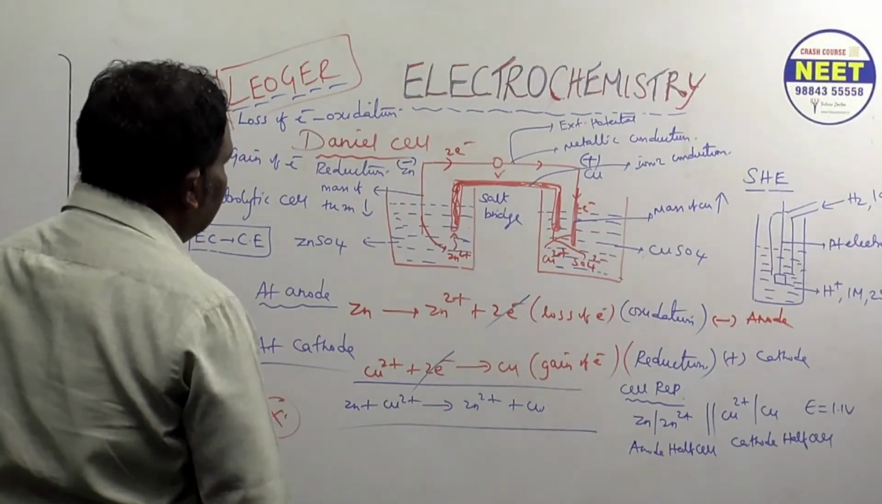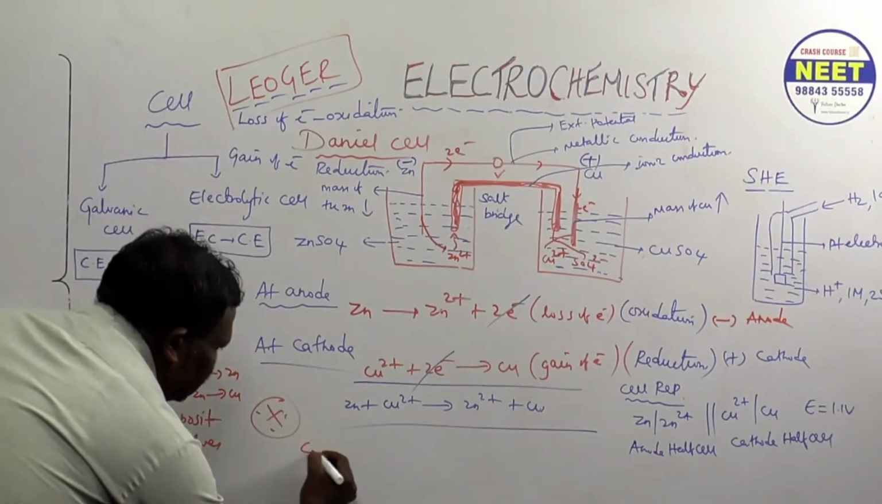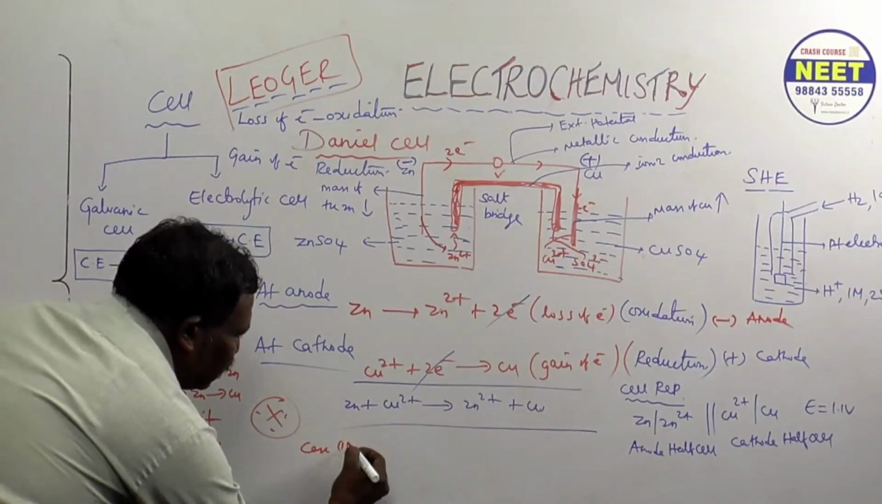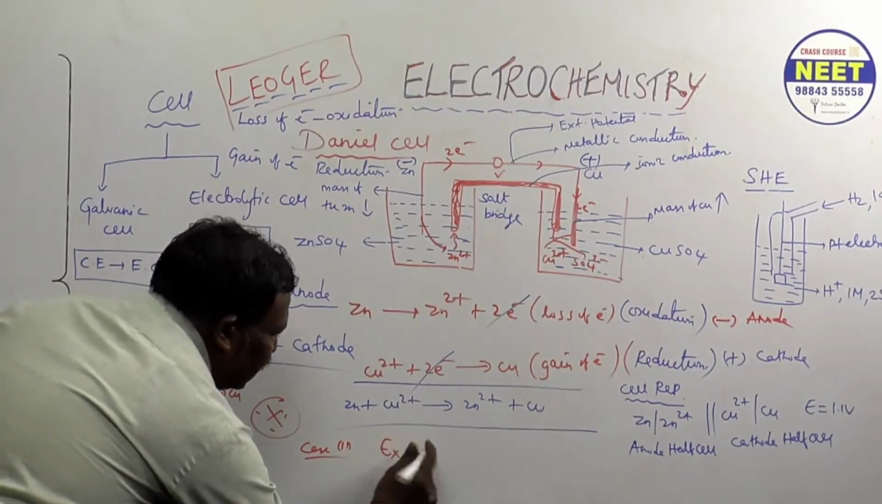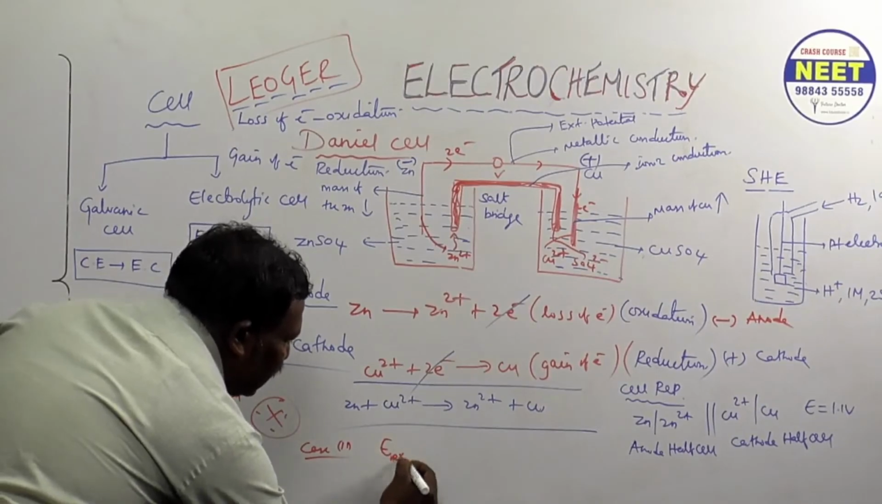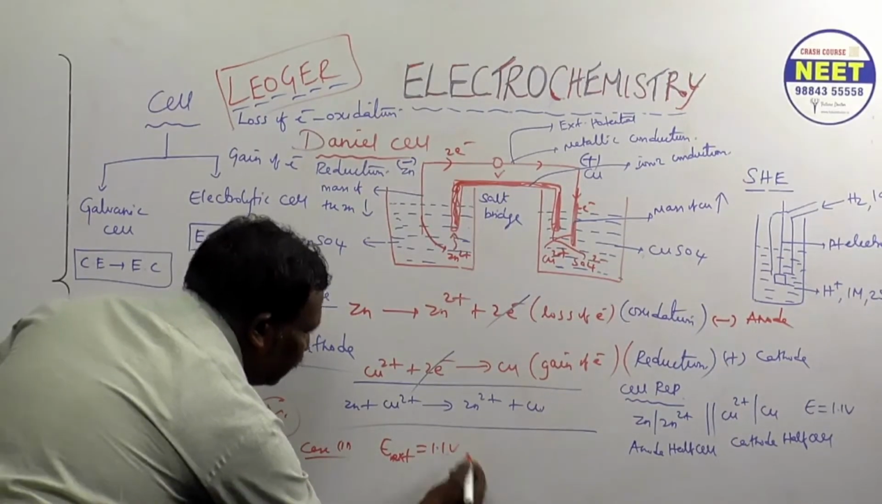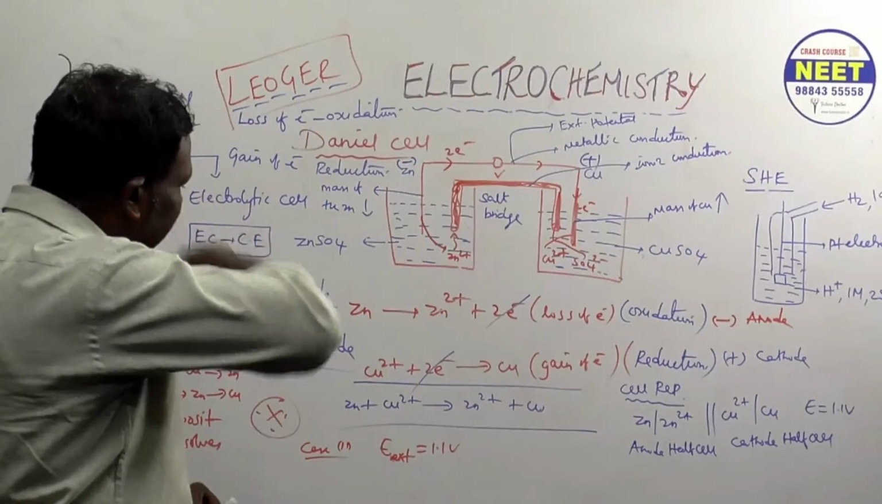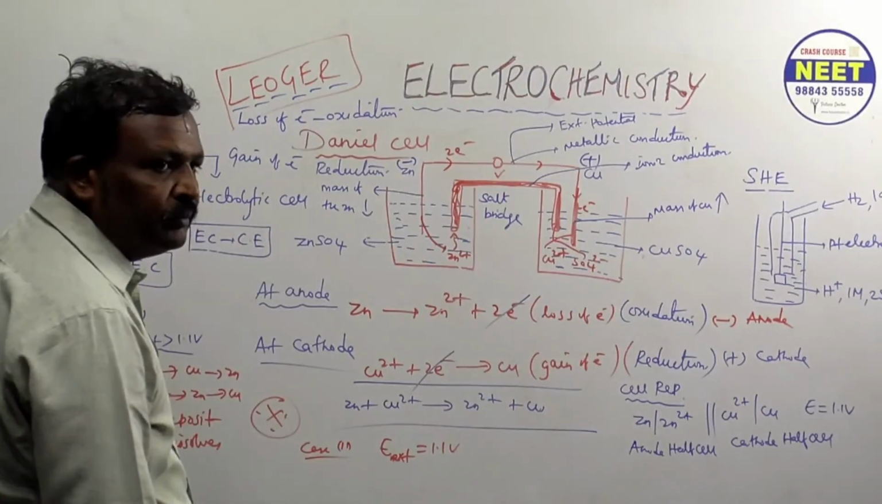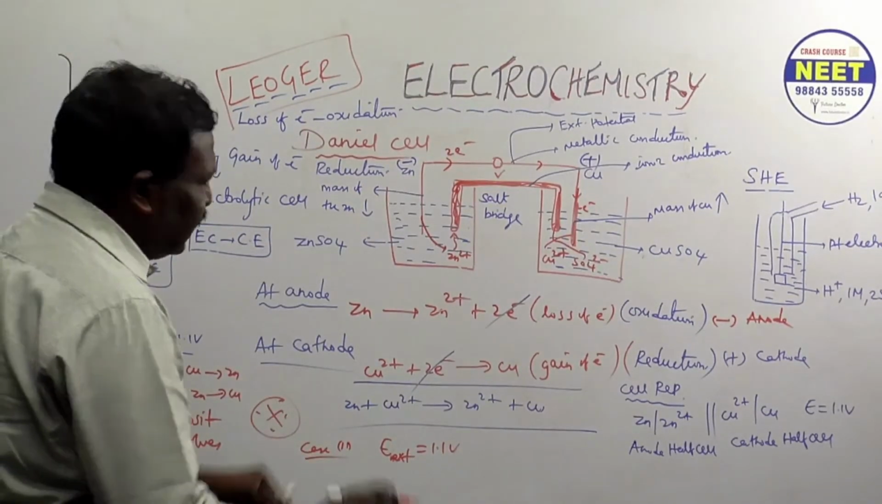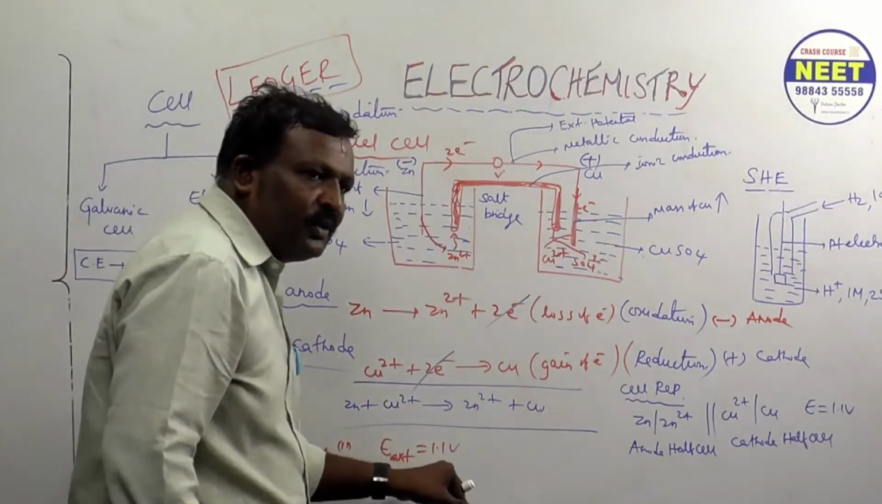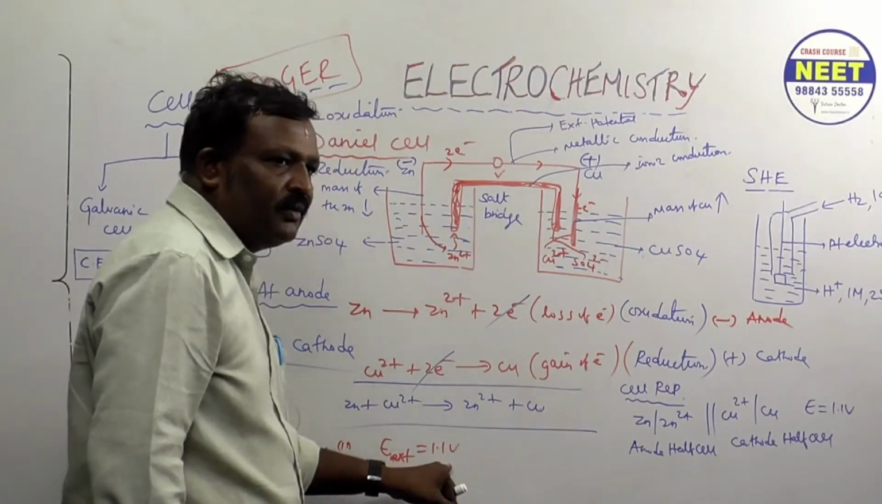Understand? Right. This is given very clearly in your textbook. You just go through. If external potential is equal to 1.1 volt, what happened? Nothing. It's a very important condition. It's a theoretical part. Okay, just go through.